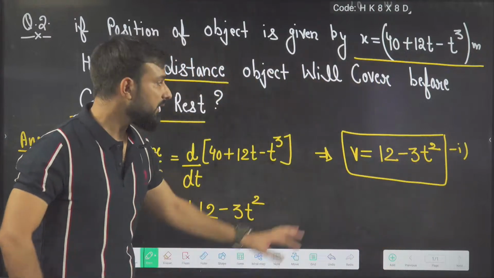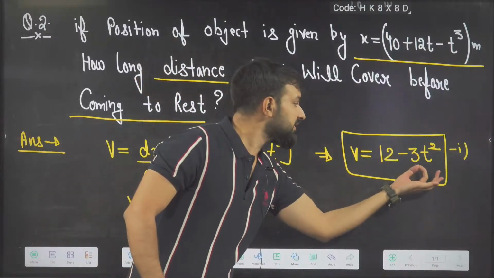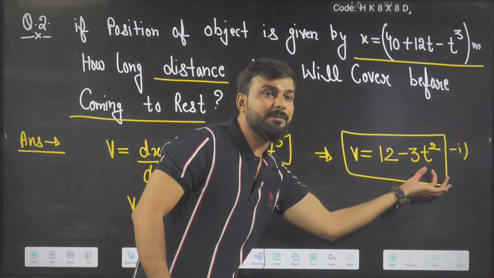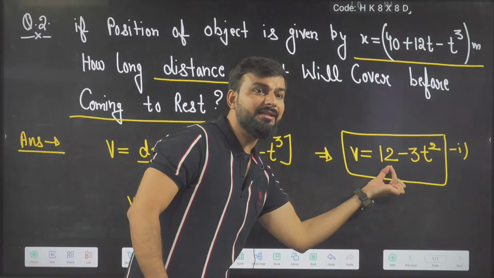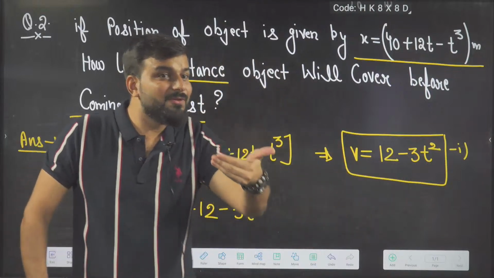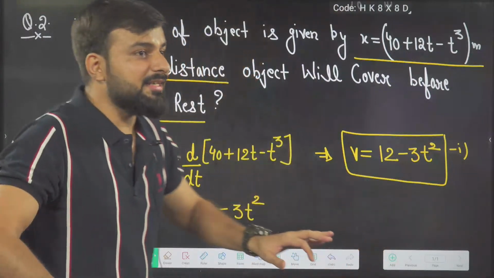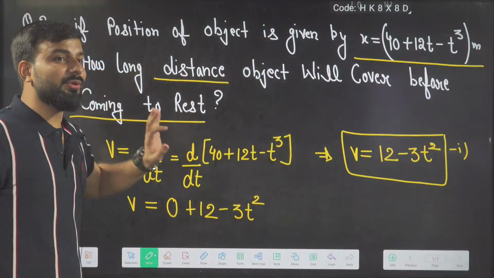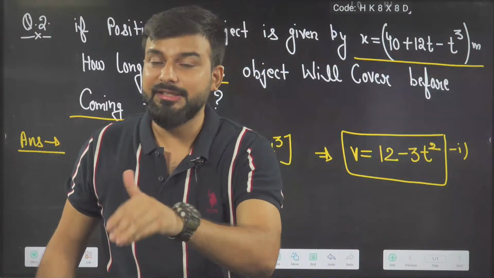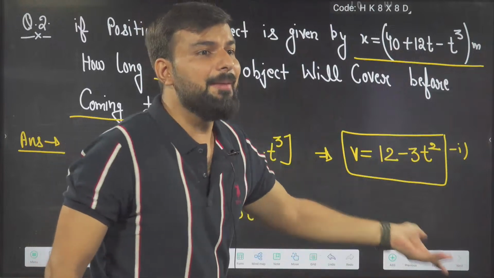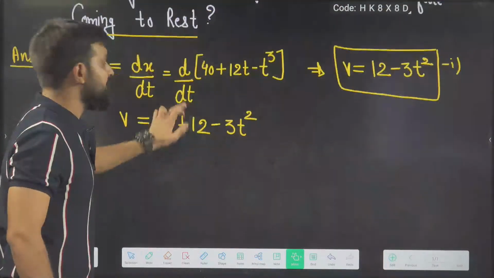Now see, the velocity of the object is not constant. It is changing with time. Like if you put 0 seconds, what answer will you get? 12. If you put 1 second, you will get 9. So the velocity is changing with time. And he is asking the distance when the particle comes to rest. It means if I want to find the final time, I have to put velocity 0.